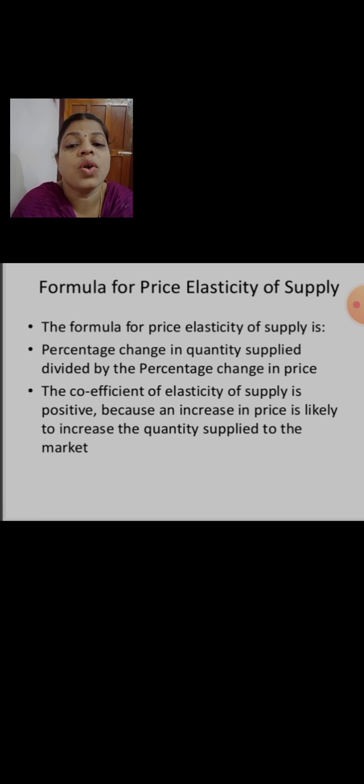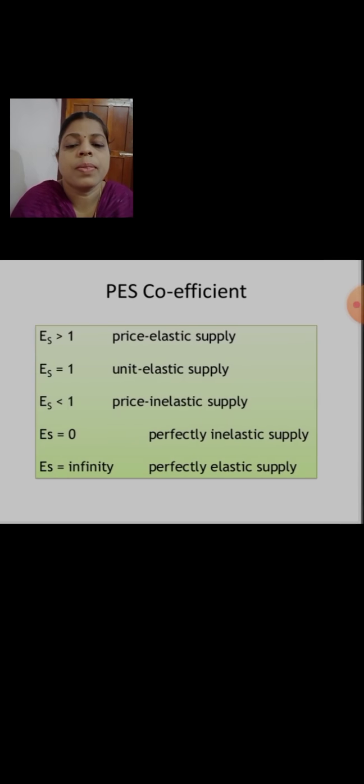If the price is more, yes, it's a positive relationship between the quantity supplied and the prices. If the price is more, the producers are willing to supply more quantity of the commodity. Whereas if the price is less, they are not interested to supply their products because they will get only low prices for their products. So there is a positive relationship between the quantity supplied and the prices in the market. So that is the formula to find out the price elasticity of supply.